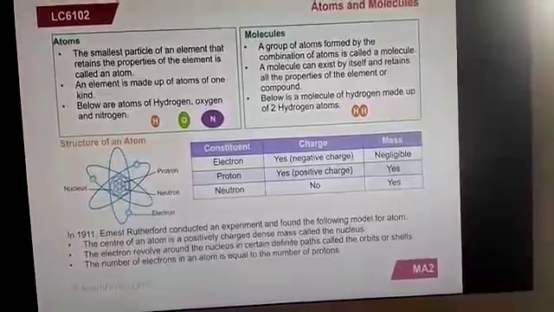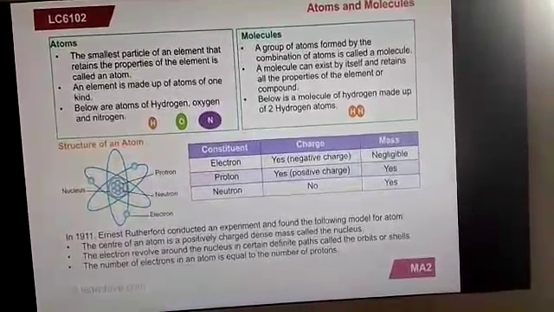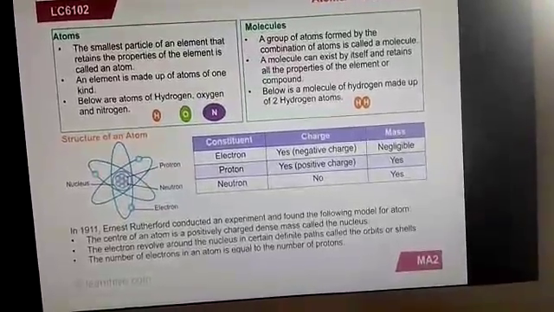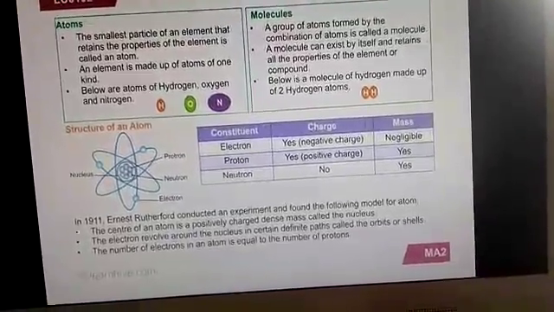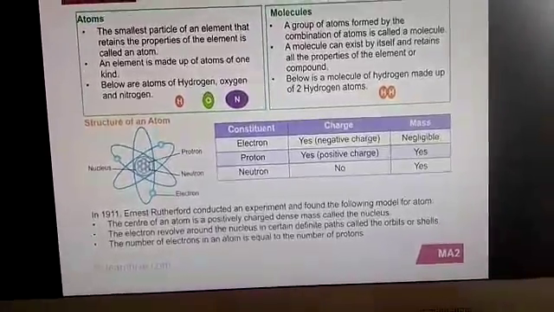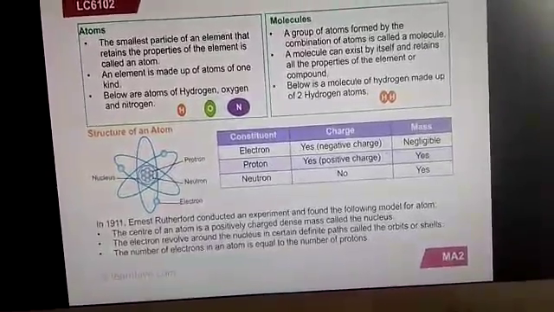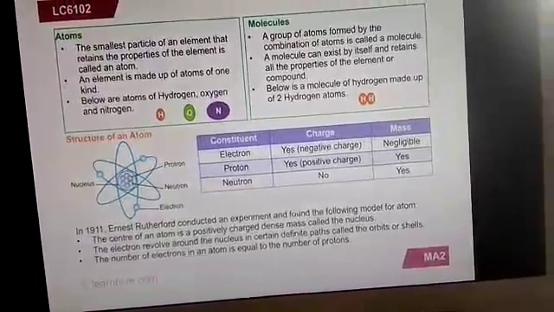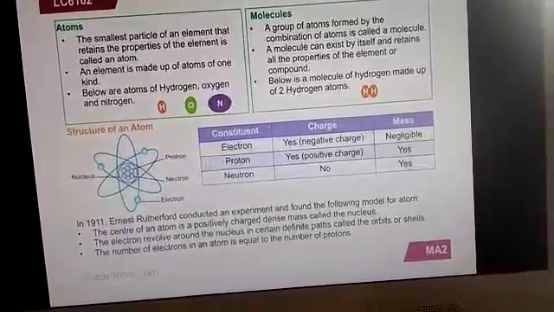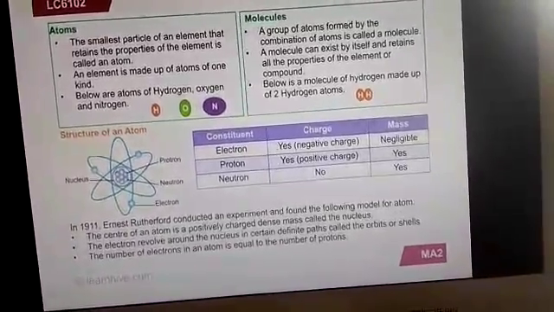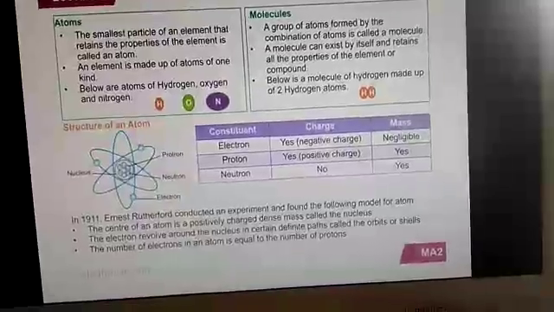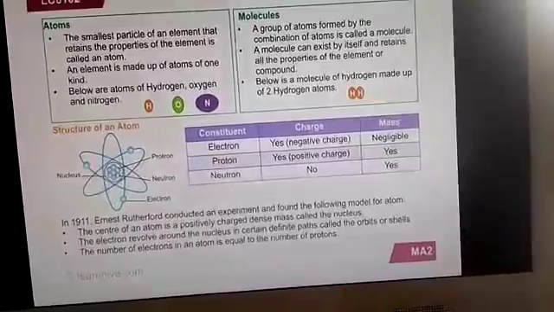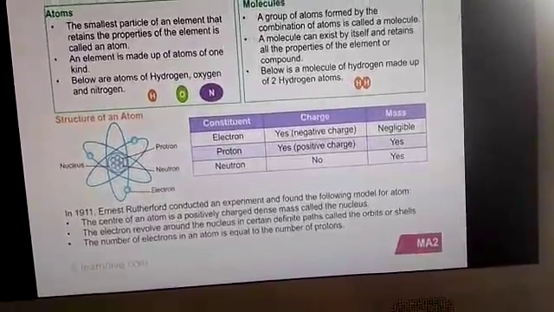An element is made up of atoms of one kind. Means an element is made up of the same kind of atoms. So for example, hydrogen, oxygen and nitrogen. Hydrogen is an element having the same kind of atoms. And oxygen is an element having the same kind of atoms. And nitrogen is an element having the same kind of atoms.